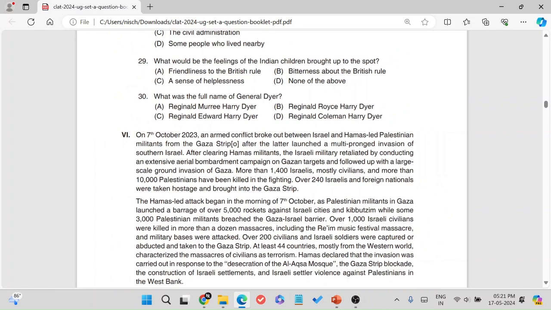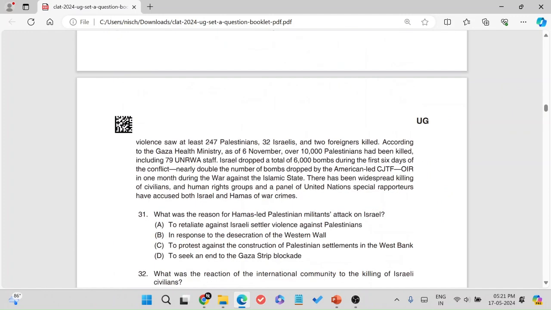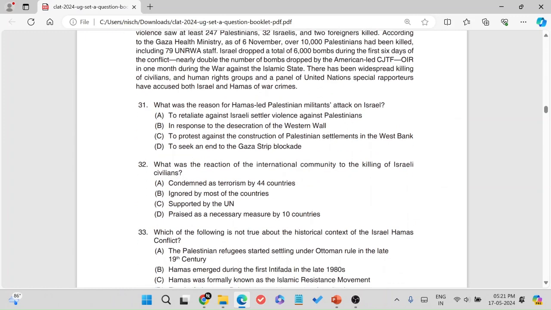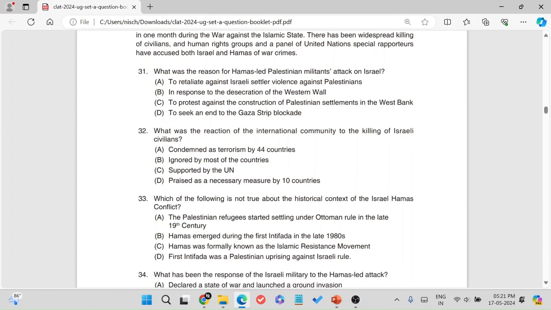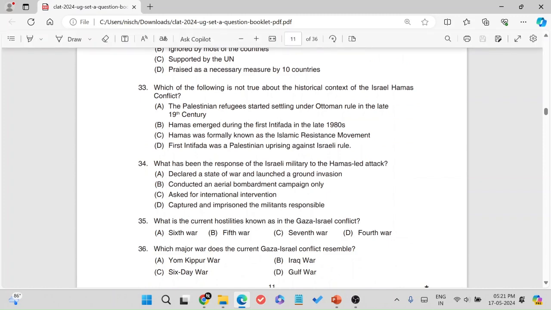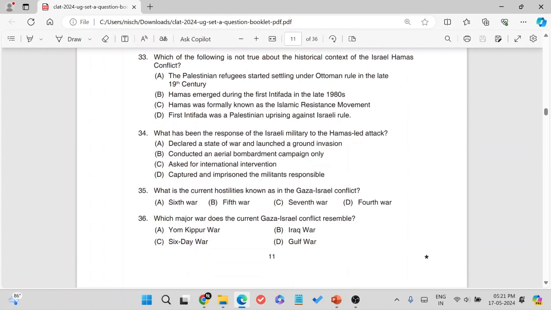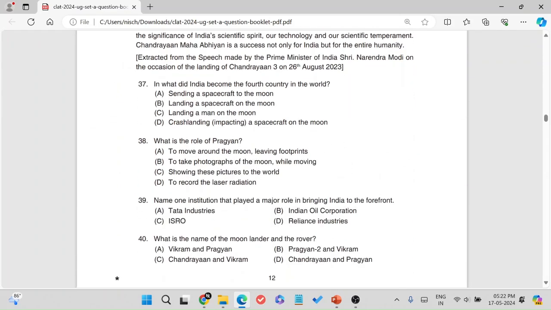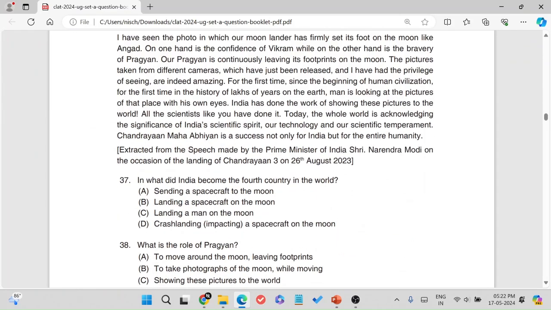The next one, they're asking about the Israel-Palestine conflict. Another very happening news right now. There's not a single question about Israel-Palestine this time, by the way. And they're very straightforward questions. What was the reaction of the international community? Historical context. Current hostilities known as which major conflict does Gaza-Israel resemble? Yom Kippur War. Then we have Chandrayaan 3.